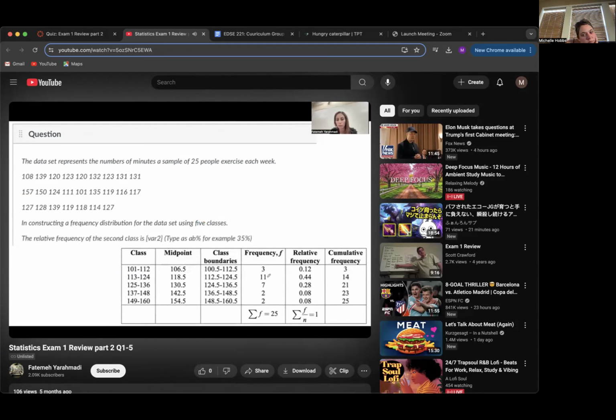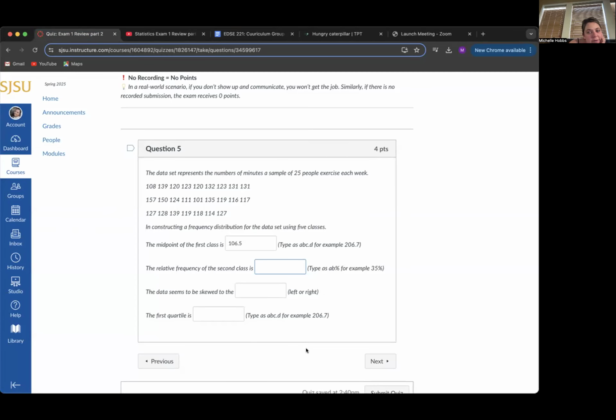The relative frequency of the second class is 11 divided by 25, which is 44%.